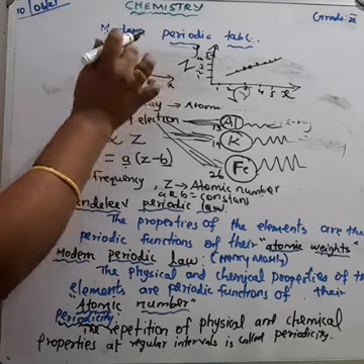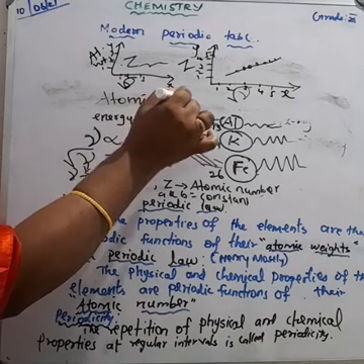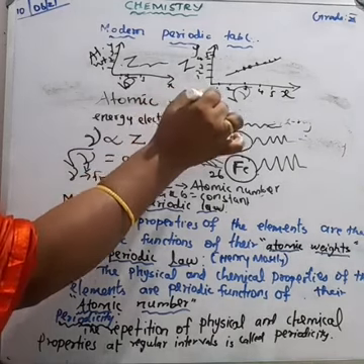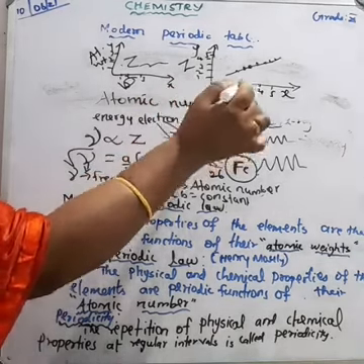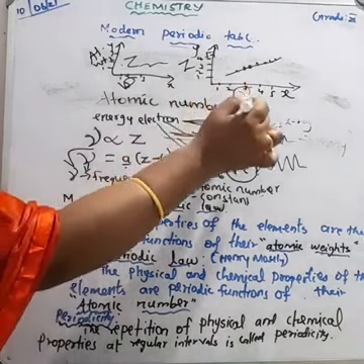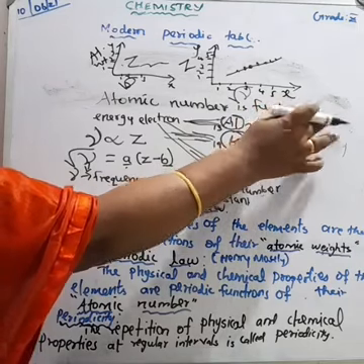So he found that atomic number is a more fundamental property than atomic weight. From this X-ray experiment, he believed the atomic number is the more fundamental property for any element rather than atomic weight. Okay, understood?